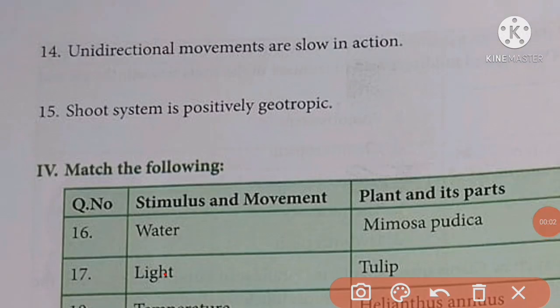Unidirectional movements are slow in action. This statement is also true. Shoot system is positively geotropic.